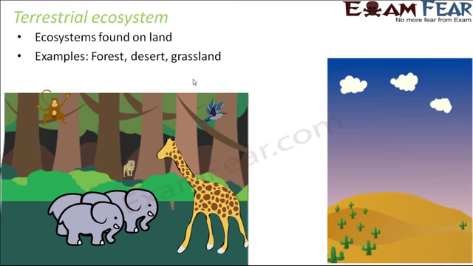Now let us see terrestrial ecosystem. As I said, the word terrestrial is always associated with something which lives or stays on land. So ecosystems found on land are called terrestrial ecosystems. Examples of such ecosystems would be forest, desert, grassland. These are comparatively simple terms where not much explanation is required. You can understand them with ease.